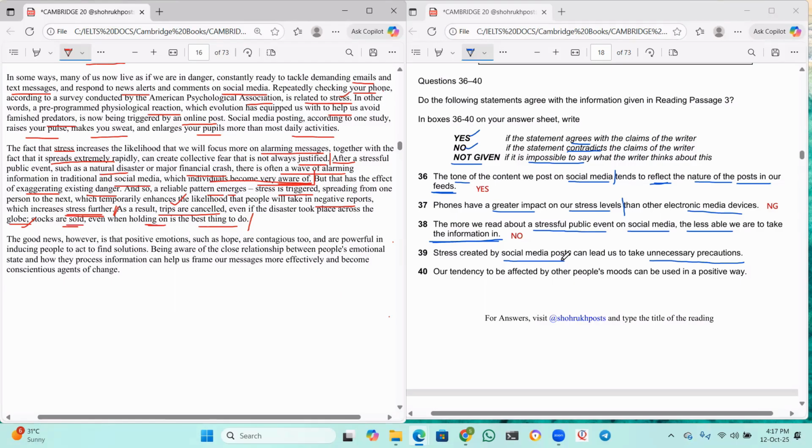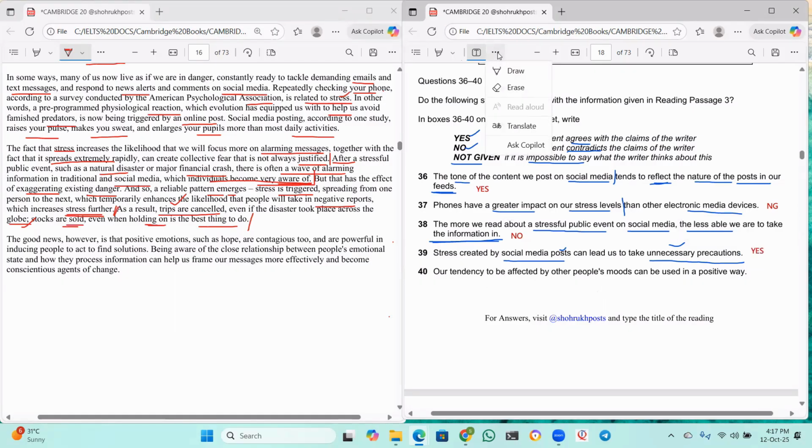Stress created by social media posts can lead us to take unnecessary precautions. Yes. Okay, so this one is clearly yes, because this last sentence and this sentence, they both are the same. So yes is my answer. And then the last one. Our tendency to be affected by other people's mood can be used in a positive way.